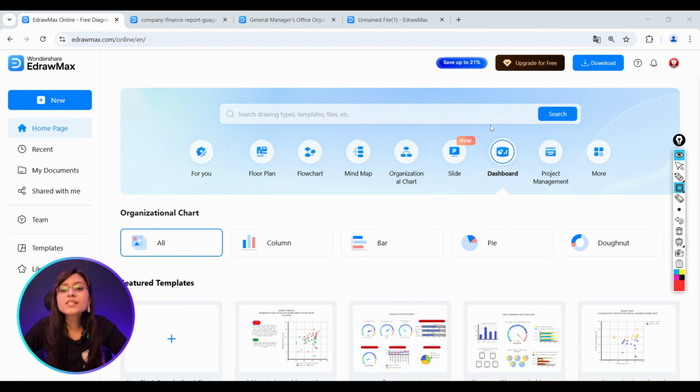So now let's explore another very exciting feature, that is the dashboard. Especially for profiles like a business analyst, data analyst, data scientist or project manager, many times we have to make reports of the company like sales reports, financial reports, etc. So let's explore this interesting feature of the